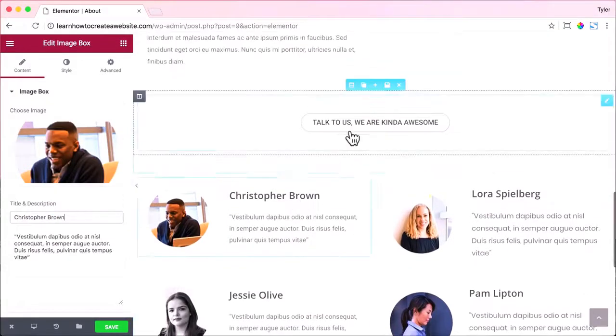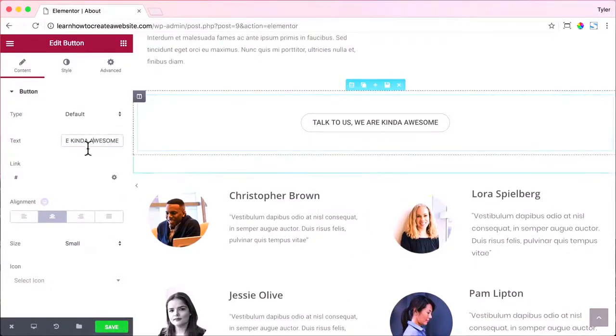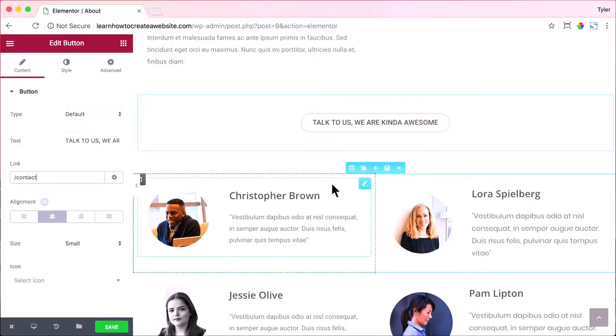You can click on the button and change the text right here or change the link. Let's have this link to our contact page, which lives at /contact. And that is looking pretty sweet.